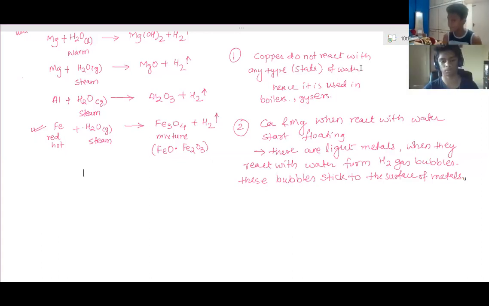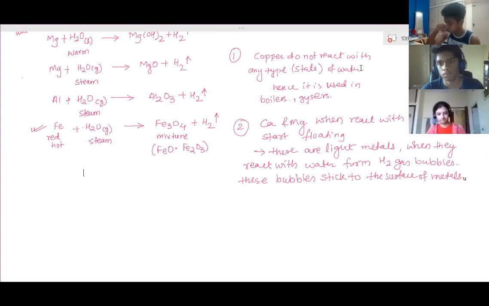Akshaya, what do you mean by amphoteric oxides? Akshaya, are you there? Ma'am, they show the properties of acids and bases.